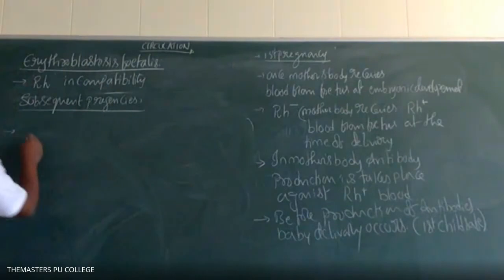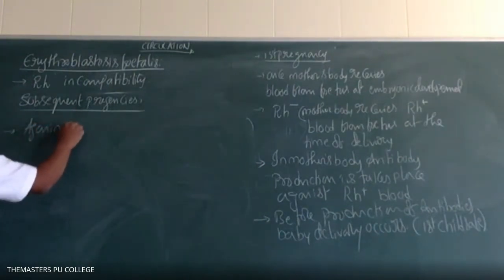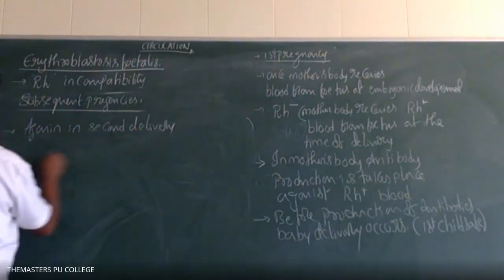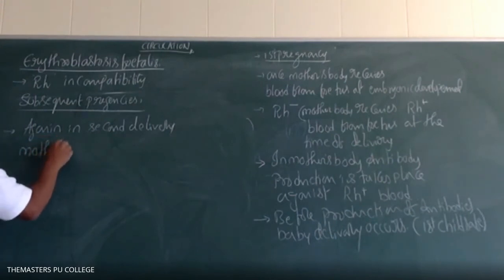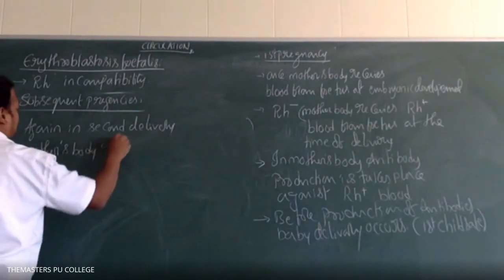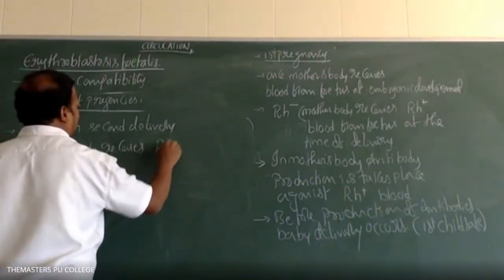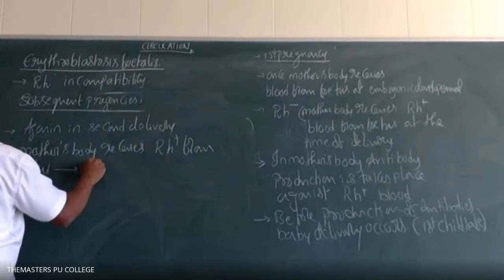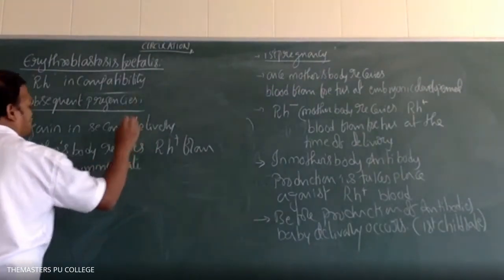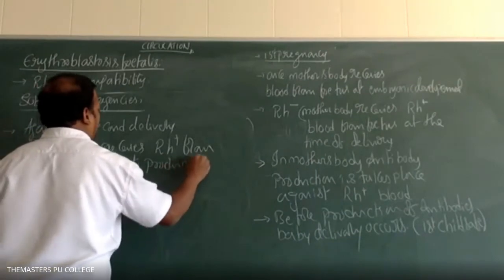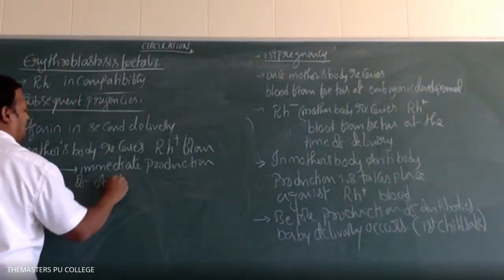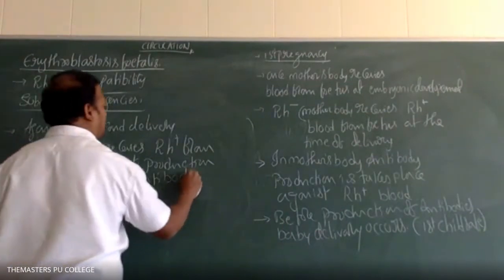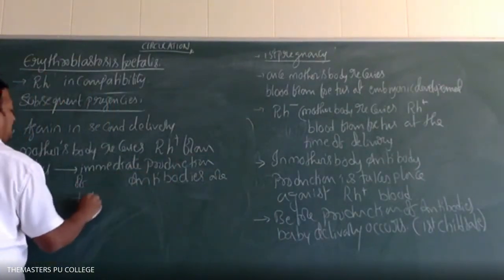In a subsequent pregnancy, for example the second delivery, the mother's body receives Rh positive from the fetus, then immediate production of antibodies takes place.